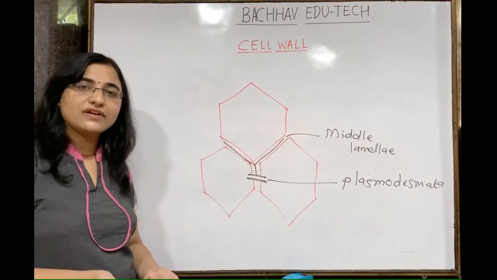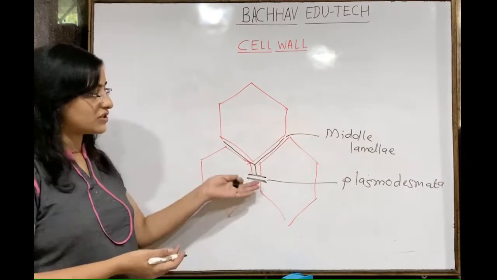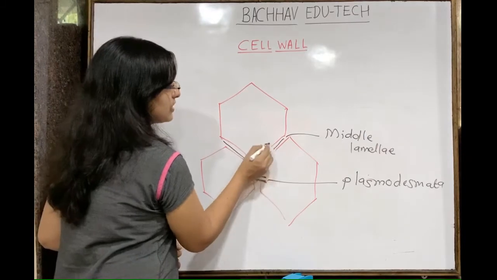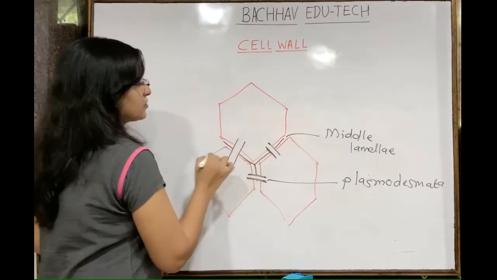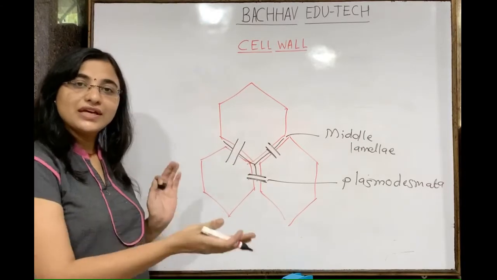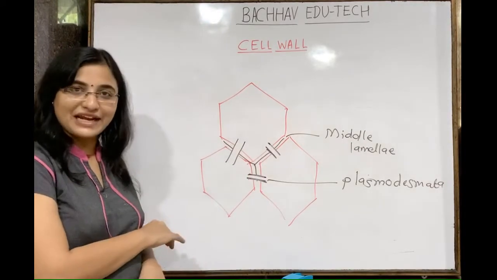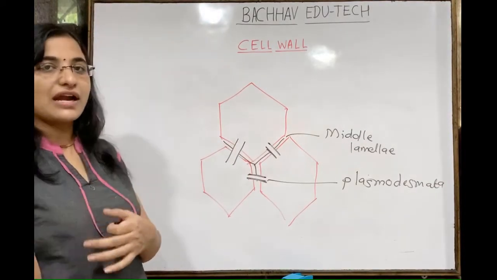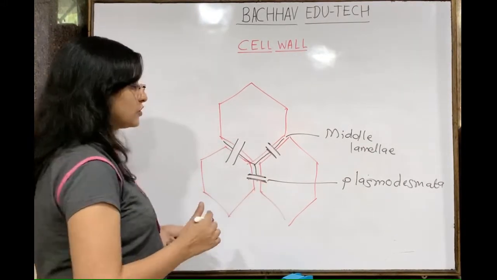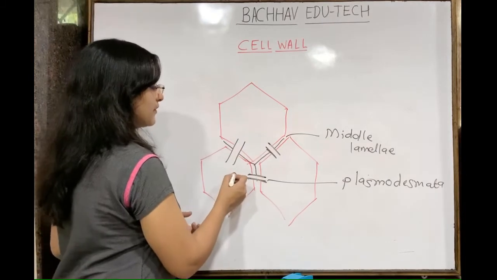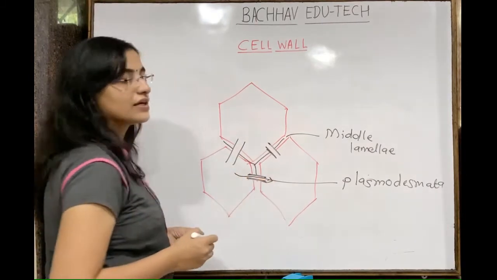Then why are such connections required? Why is there a need for such a connection between two cells? These connections are required for interaction. Whatever nutrition is there can be transferred from one cell to another cell.